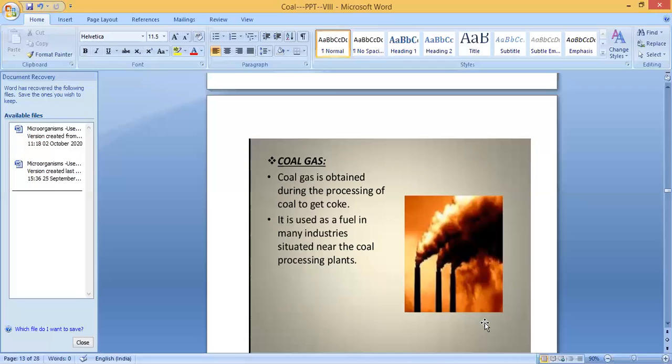The next product is coal gas. Coal gas is obtained during the process of converting coal to coke. So coal should be converted into coke, and during this process, one of the byproducts is coal gas. Understood? Coal gas is obtained during the process of converting coal to coke. It is used as a fuel in many industries. So what is the use of this coal gas? It is used as a fuel in many industries situated near the coal processing plants. These are the uses of coal gas.